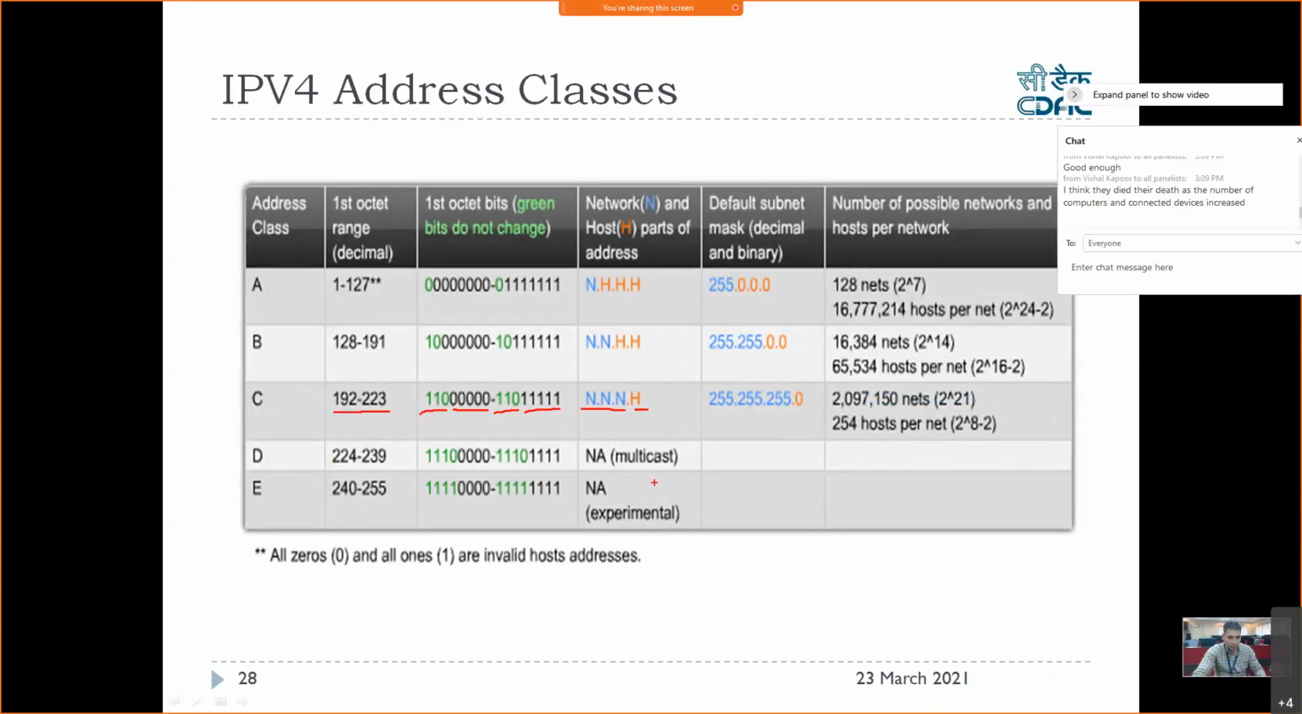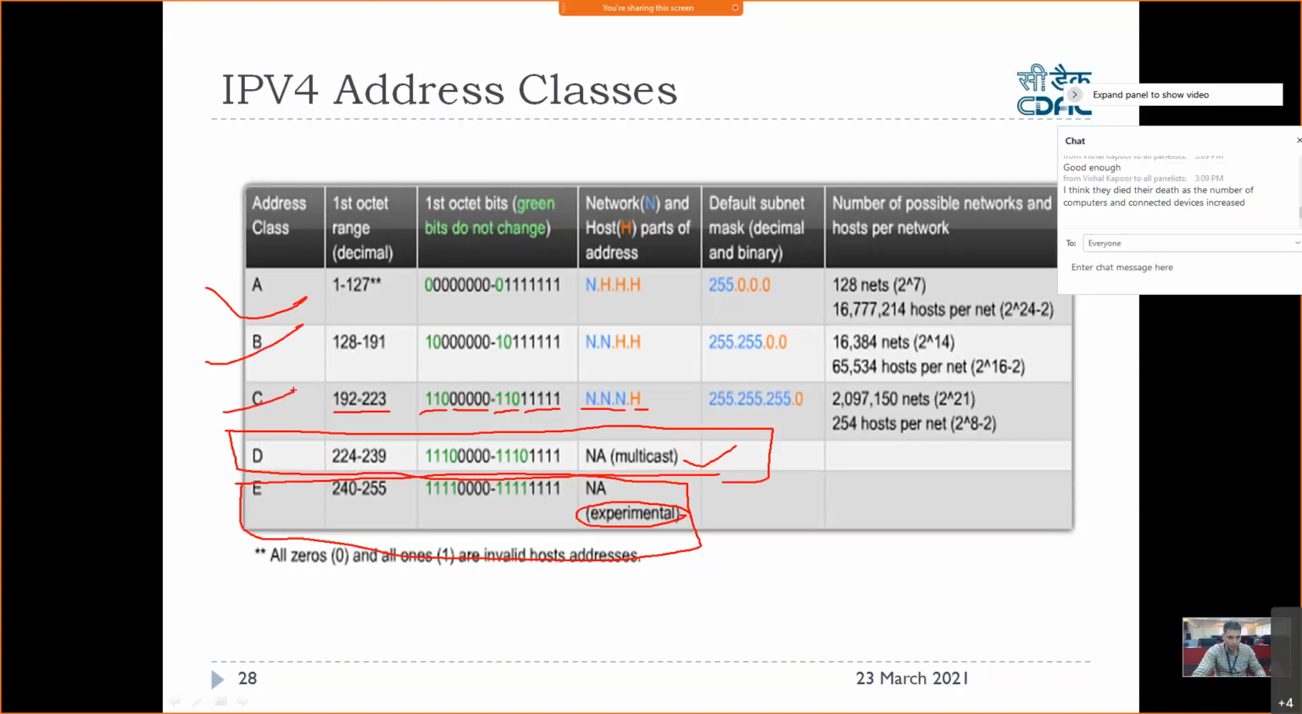Class D will always be used for multicast, and class E is used for experimental, right? So this E is not used on the internet. D is for multicasting. So mainly class A, B, C IP addresses are available for the internet as well as for private use, right? Any doubt here? I think this should be clear.